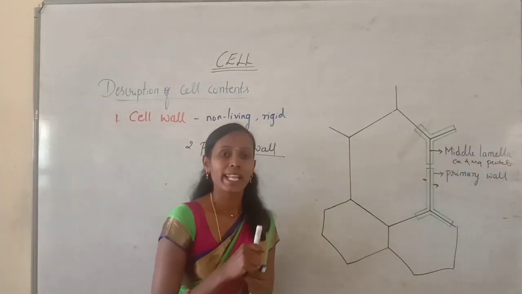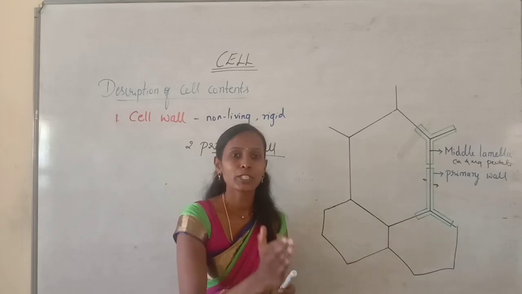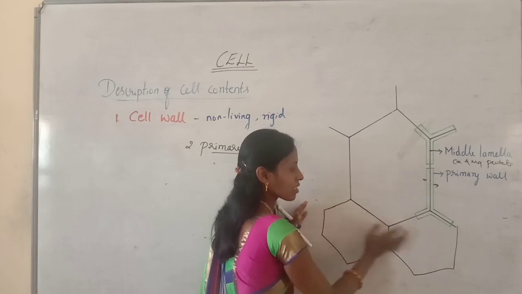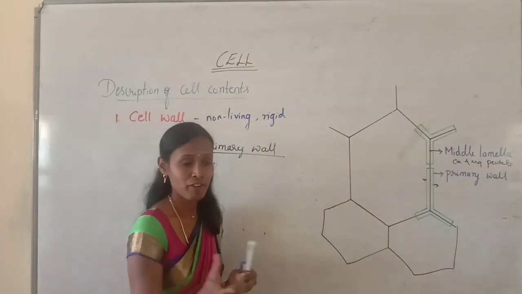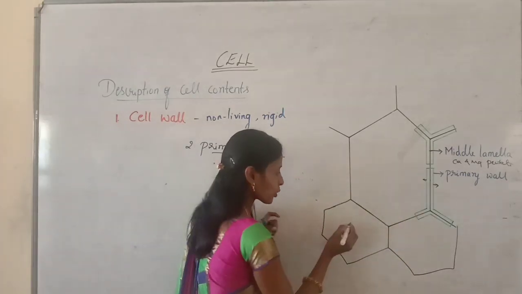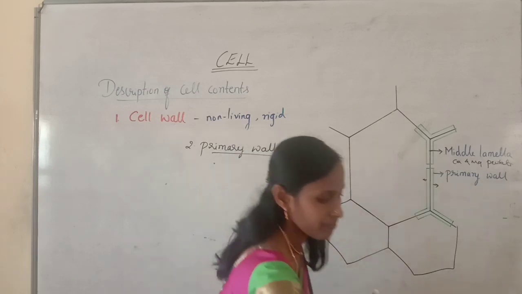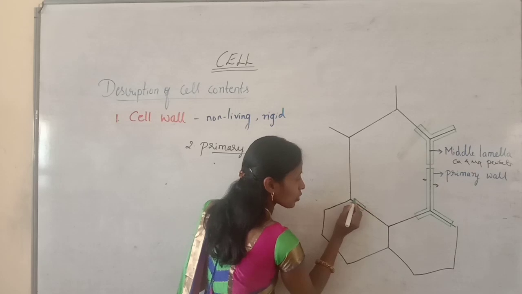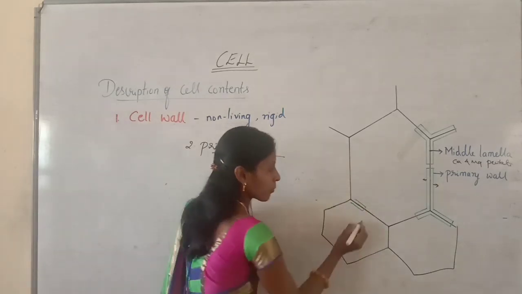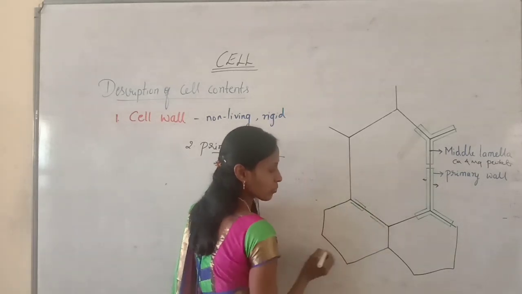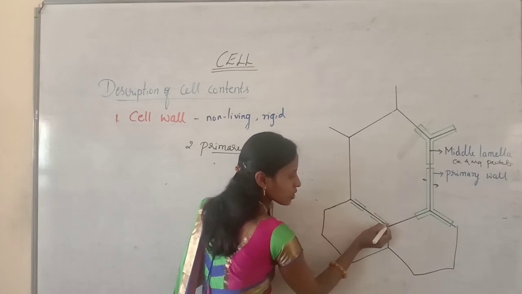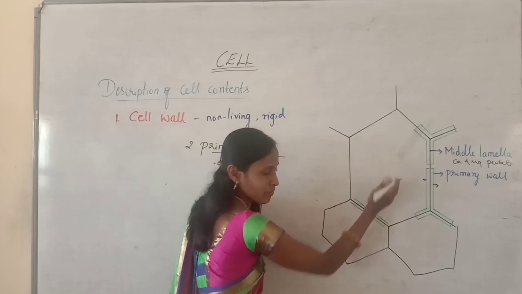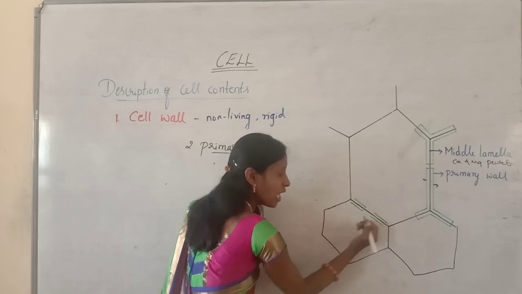The primary wall is always formed inner to middle lamella, because all cells are held together with the help of middle lamella, and inner to middle lamella there will be a formation of primary wall. Here also the primary wall is accumulated. So this primary wall is inner to this cell, and this primary wall is inner to this cell.